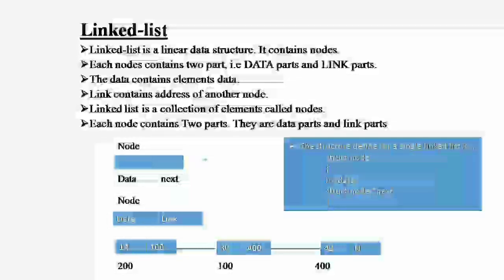The above figure shows an example of marks obtained by different students stored in a linked list. Here N stands for null. Null indicates the end of the list. In this simple diagram, N means there is no student, no connection to the next one.